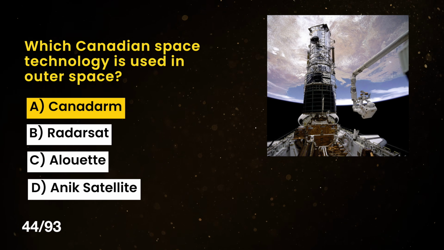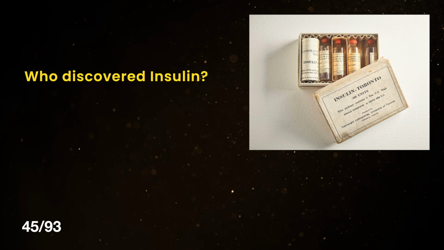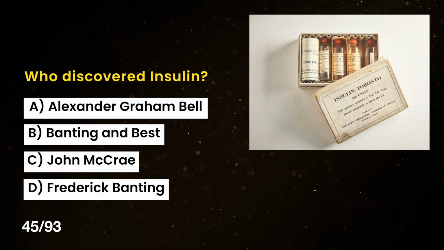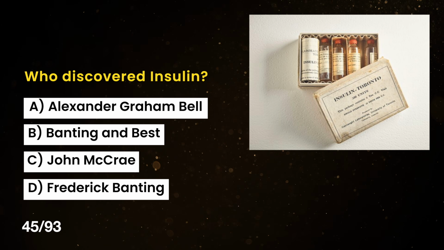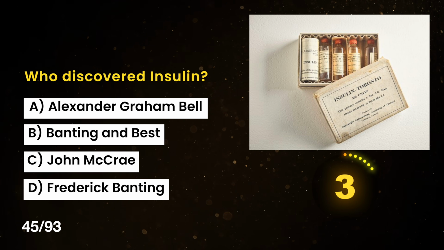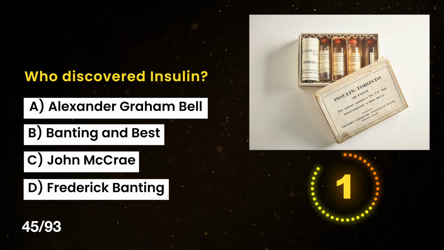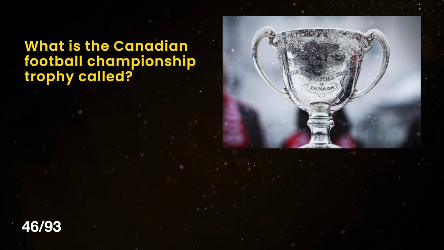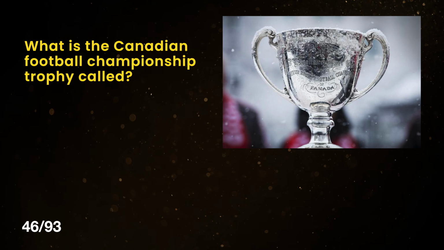The correct answer is A. Canadarm. Who discovered insulin? A. Alexander Graham Bell. B. Banting and Best. C. John McCrae. D. Frederick Banting. The correct answer is B. Banting and Best. What is the Canadian Football Championship trophy called?